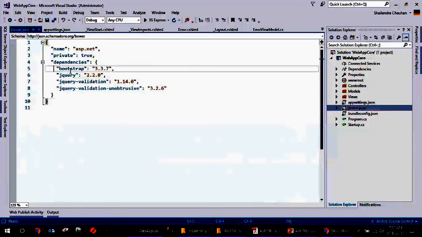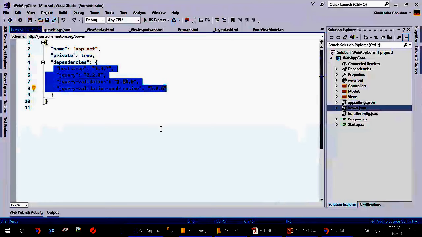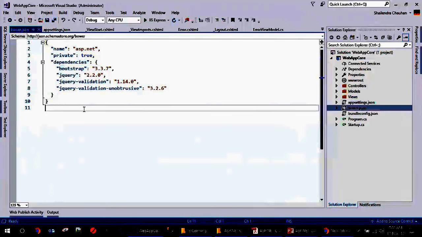So these are the Bower dependencies we are putting here. When you execute this bower.json file, it will download the libraries in this lib folder. So in the lib folder, we have the libraries downloaded by Bower. You can see we have Bootstrap, jQuery, jQuery validation, and jQuery validation unobtrusive.